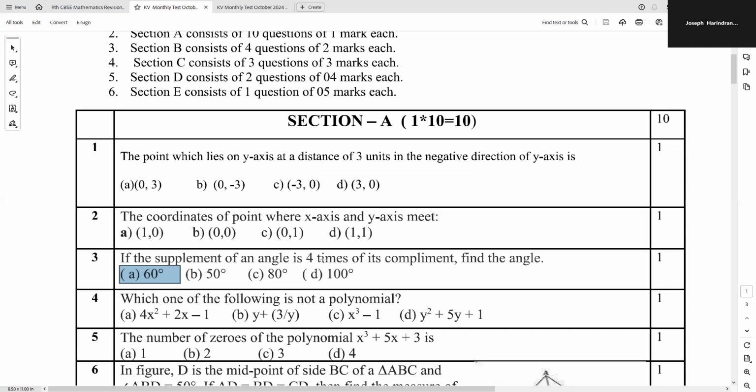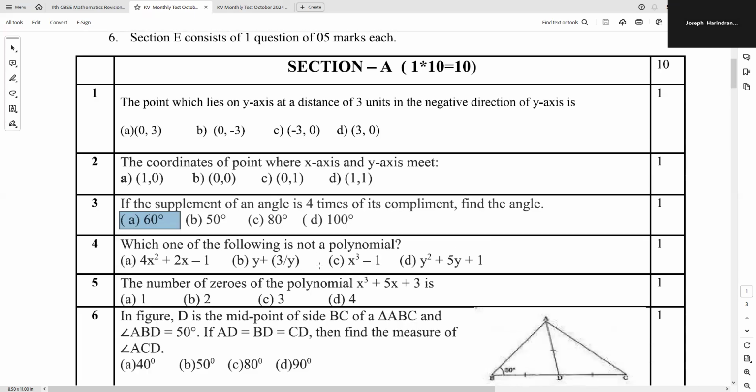180 minus x is equal to 4 times, within brackets you write 90 minus x. So 180 minus x is equal to 4 times 90. 4 times 90 is how much? You remove the bracket, you get 360 minus 4x. Transpose, solve the equation, you'll get 3x is equal to 180, and therefore x is equal to 60 degrees. And that's the answer. It hardly takes a few seconds to solve this problem, just about half a minute, let us say.